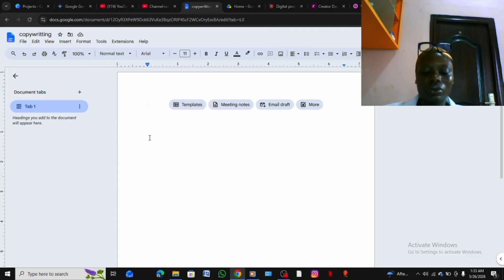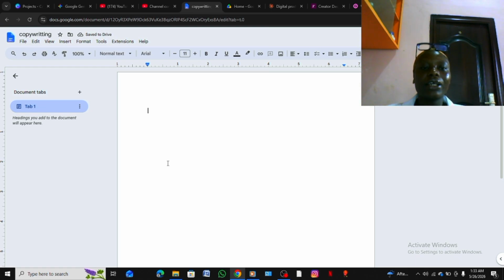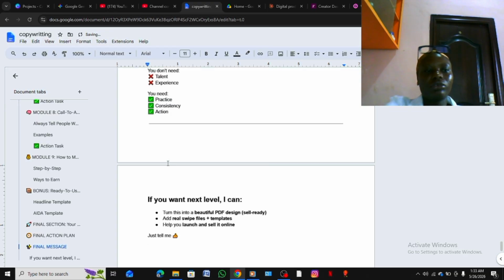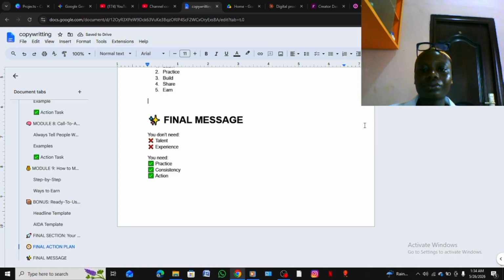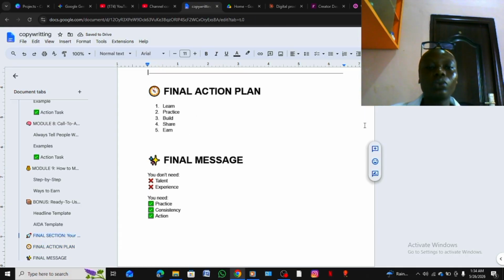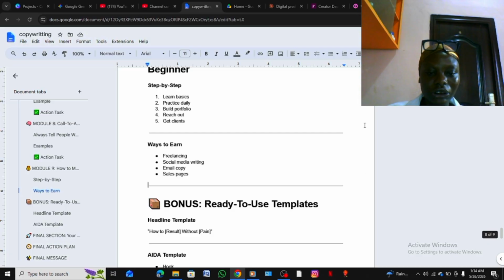I'm going to paste everything that I copied on Google Docs. So you see, it's actually everything here. We're going to remove these lines, all of these lines. We are going to delete them, and let's see what we have done. So this is it now.